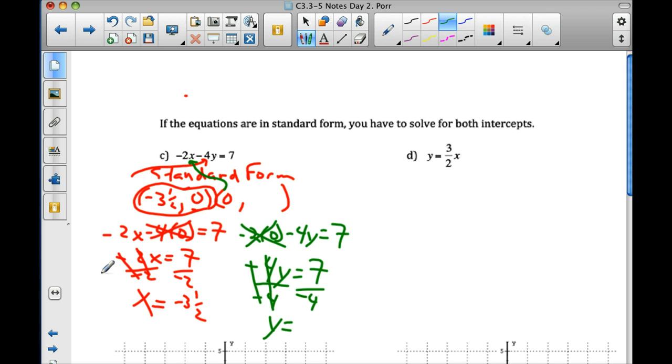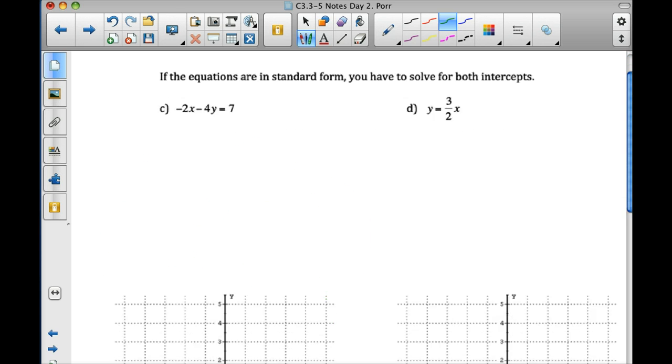How about negative 1 and 3/4? The negative sign kind of leads the way. So 0, negative 1 and 3/4. Take that and put it into the y coordinate. There's the y-intercept. Now we've got to graph those 2 points.